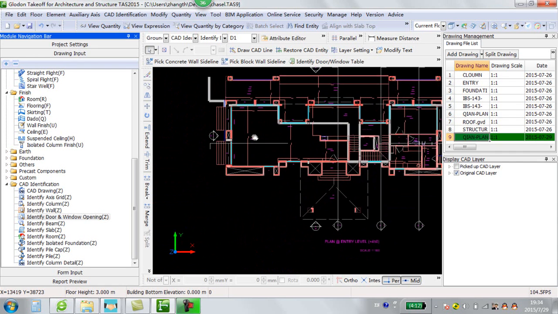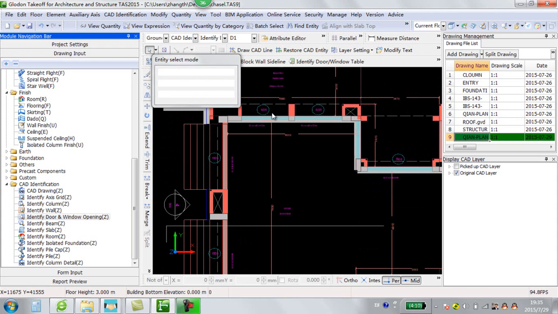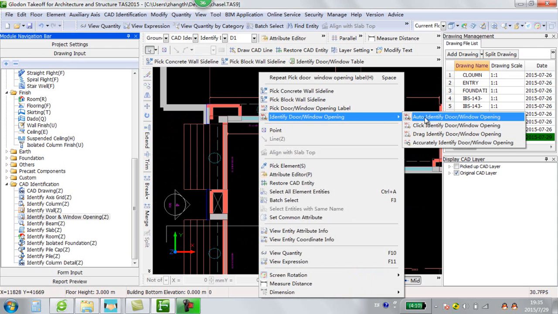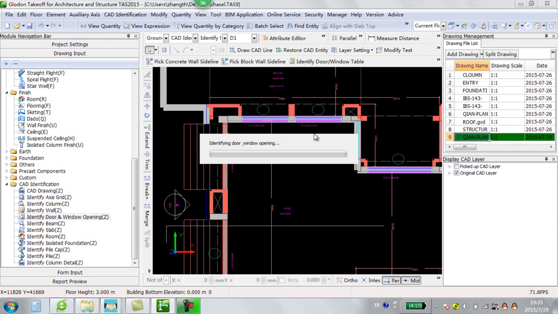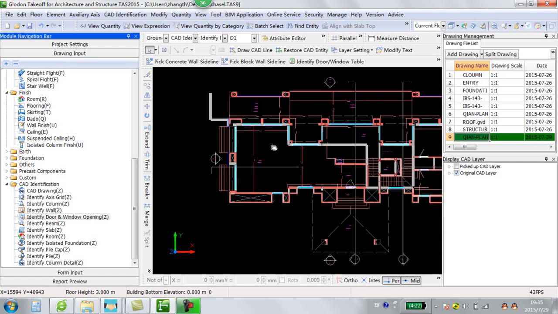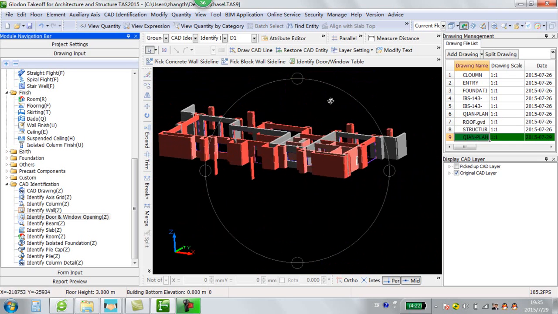After that, we will identify the door and window opening. First of all, we will pick the door and window opening label. Right click to confirm. Then we identify the opening. We got 20 door and window. Now we can check this result.